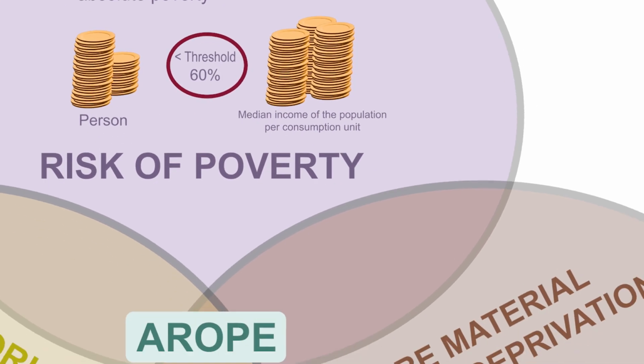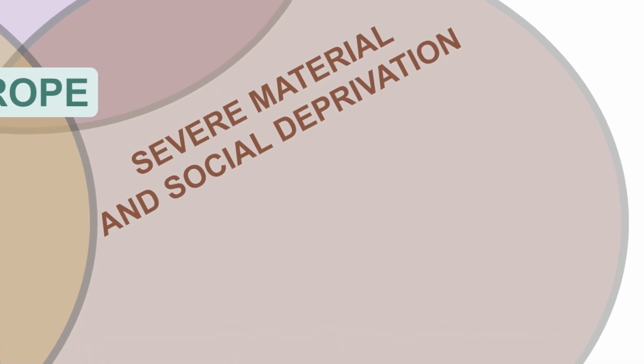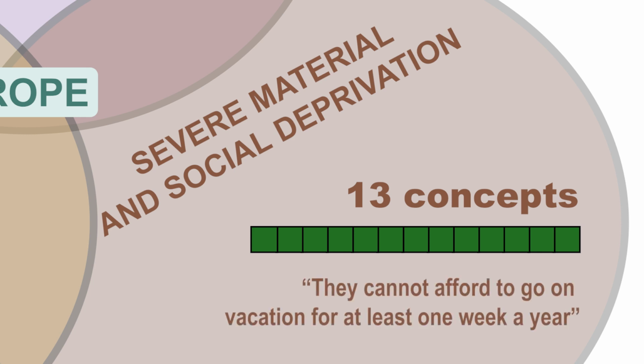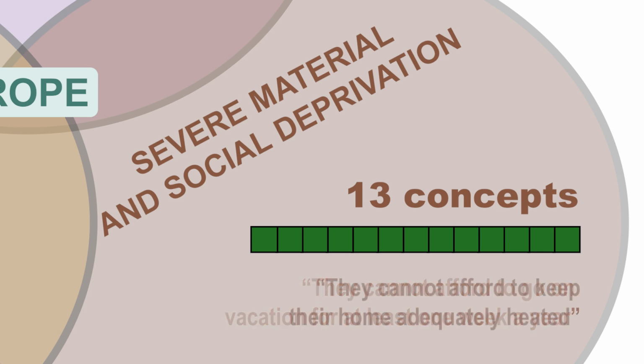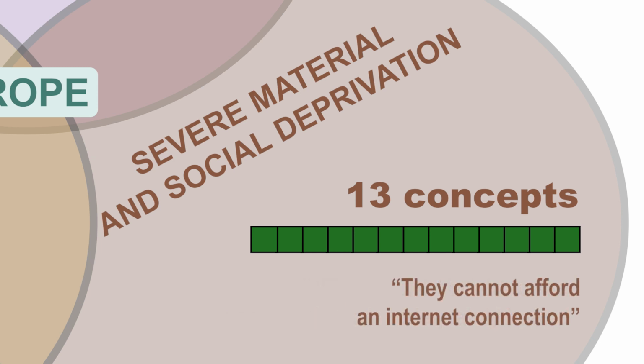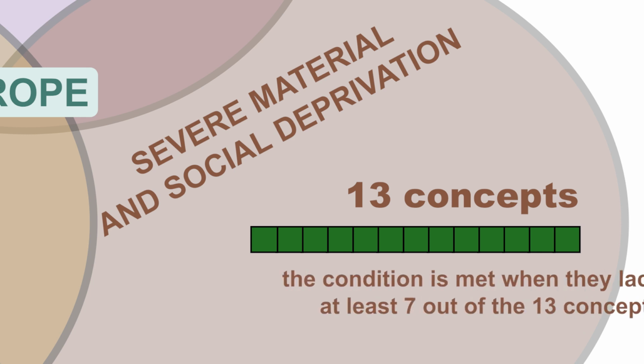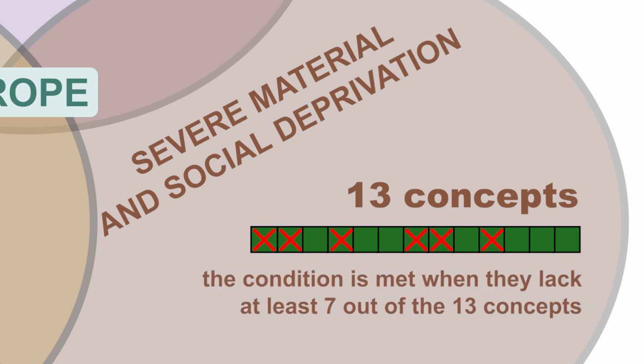Severe material and social deprivation. For severe material and social deprivation, 13 concepts are defined. Some examples of these concepts are: they cannot afford to go on vacation for at least 1 week a year. They cannot afford to keep their home adequately heated. Or they cannot afford an internet connection. A person is considered to have severe material and social deprivation when they lack at least 7 out of the 13 concepts.